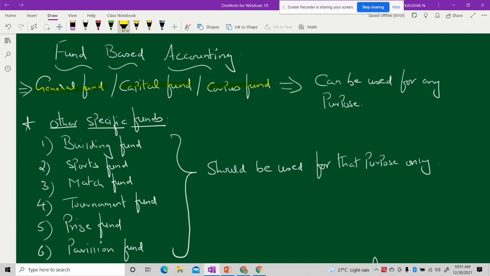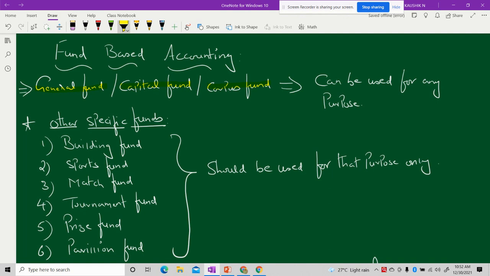And please do remember, students, this can be an objective question too. Like, capital fund is otherwise known as corpus fund, true or false? Or in match the following, they may give any one of these words, capital fund or general fund or corpus fund, and on the other side they may give you one or two of these, and you may have to match them up. Or the third one, like choose the correct answer, general fund is also known as. So either way it can come as an objective.